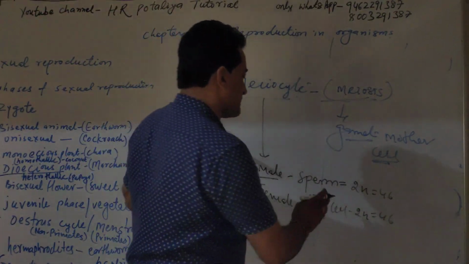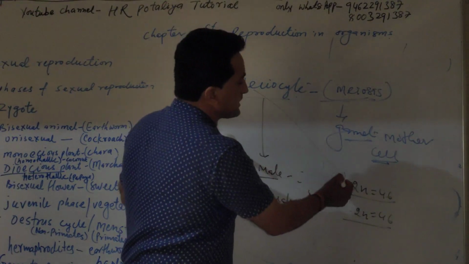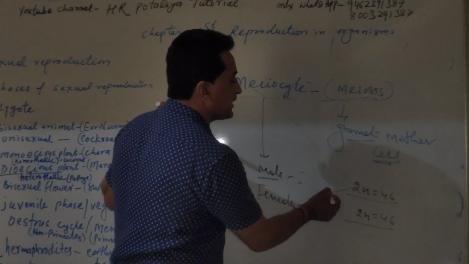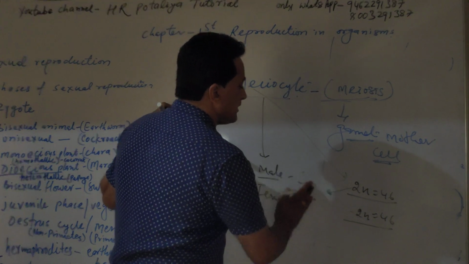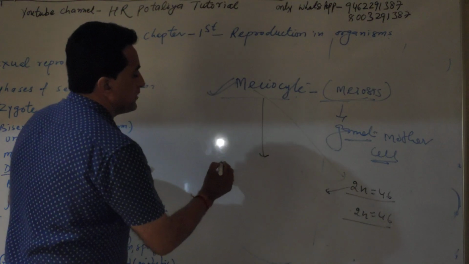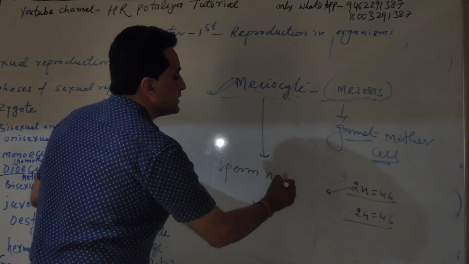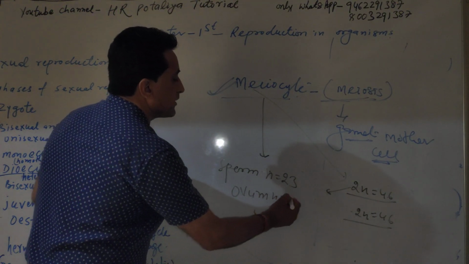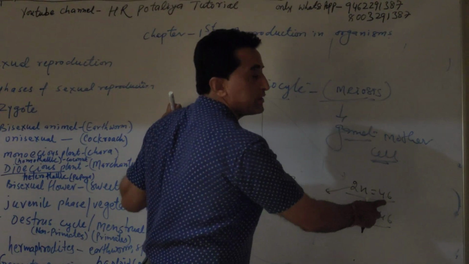But in case of that particular part, the mother cell contains the 2n stage, 46 and 46, but when it forms the gamete, then that is the n stage. N means, in other words, we can say the n stage: male gamete and female gamete. Male gamete, that is the sperm, has n equal to 23, and the ovum has n equal to 23. Means what happened? The meiocyte has 2n equal to 46.